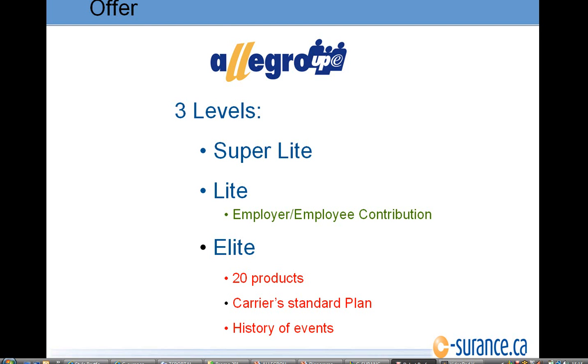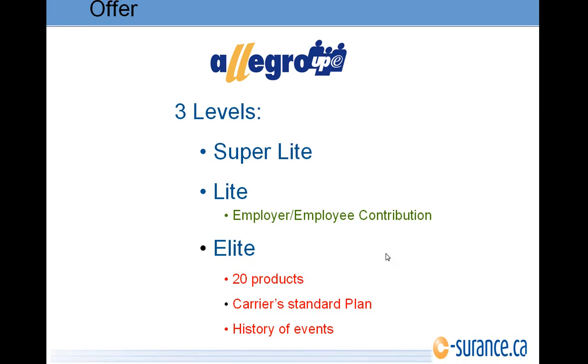For instance, if the employer decides to pay 50% of the premium, the Allegroupe system will not simply split it right in the middle, but will take the amount of dollars paid by the employer and apply it to the right benefit so as to ensure that the employee will be taxed as little as possible as far as income tax is concerned. And we will also make sure that we do not pay a penny on the taxable or non-taxable disability coverage. This added feature will become a value-added service that you can now provide your clientele.